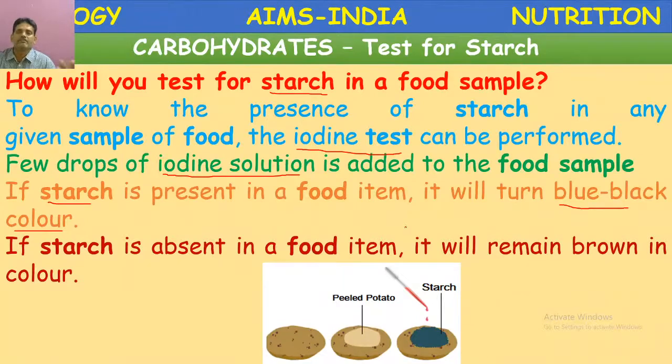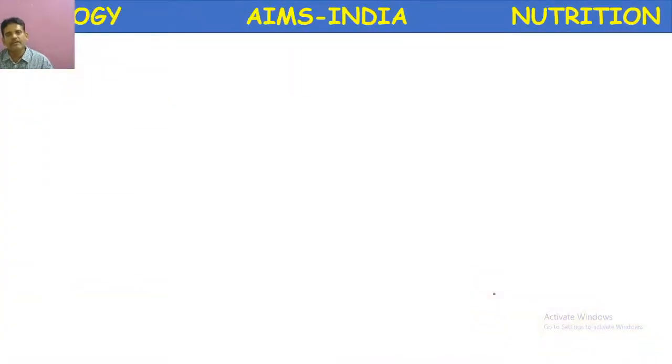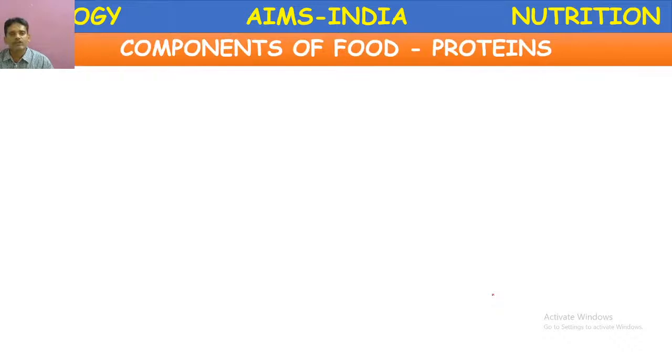Depigmentation can be done. Then on that leaf, if you add a few drops of iodine, it turns deep blue, which confirms photosynthesis. So this is an important test to identify carbohydrates in the given food material. Let us go for another important component of food, proteins.